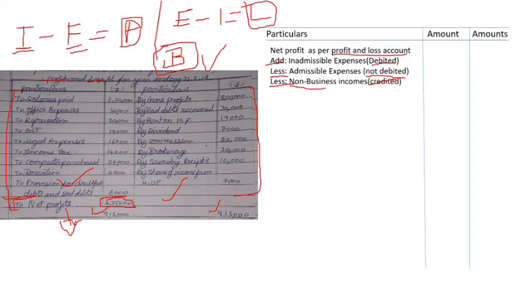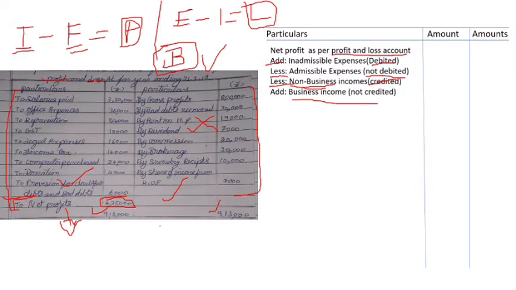So which have been credited here. For example, if you see in this dividend, this shouldn't have been taken as an income from business, right? So we have to subtract such incomes which are credited, which are not related to our business. Clear? Next, we add those incomes which are not credited.